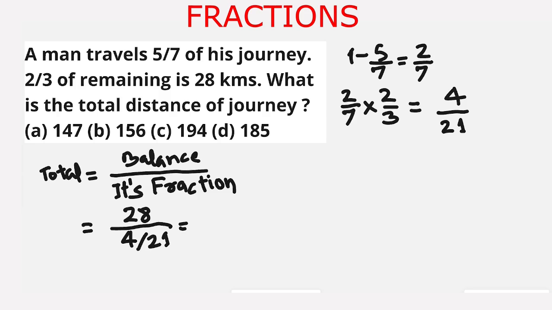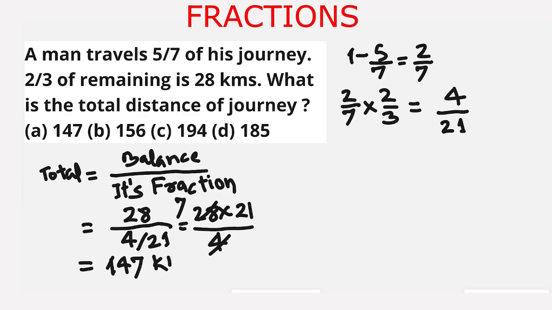This is equal to 28 multiplied by 21 upon 4, and 4 divides 28 for 7 times, and 21 times 7 is 147. So this is 147 kilometers. This is the total distance of the journey. And from the given options, our answer is option A, 147 kilometers.